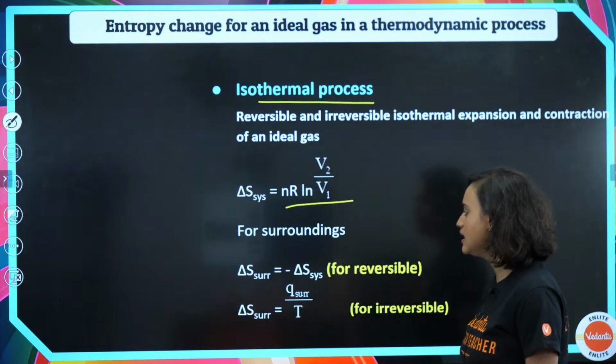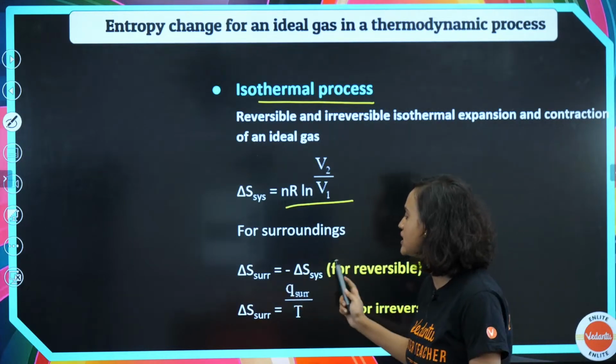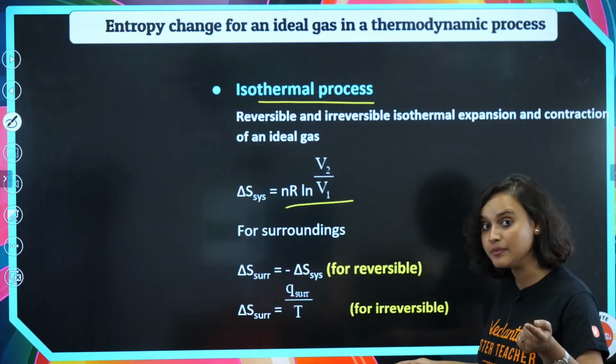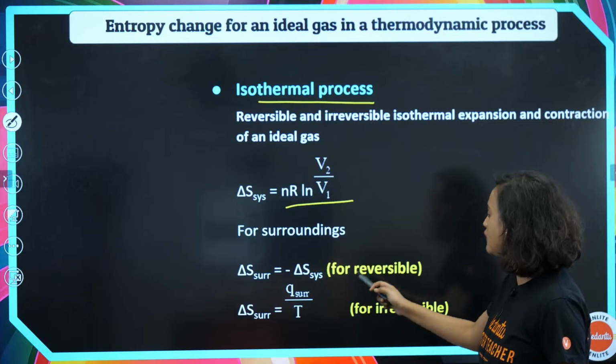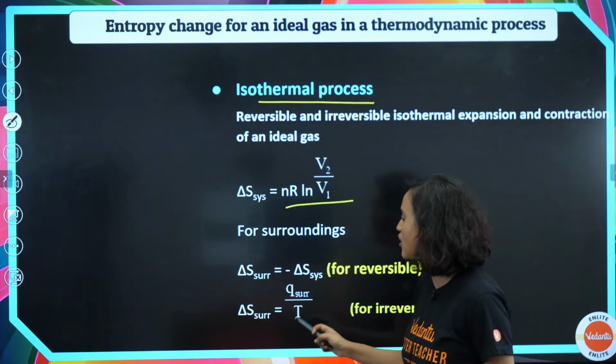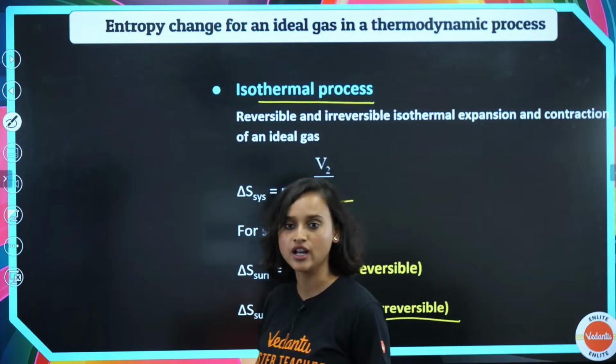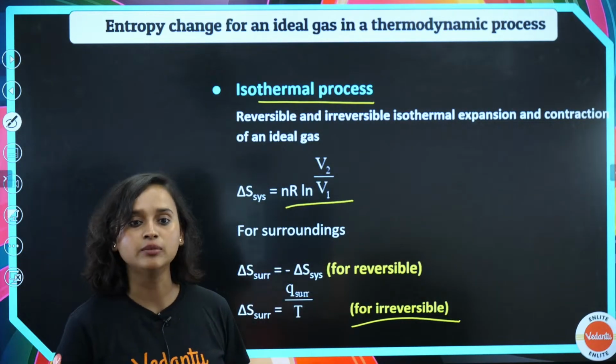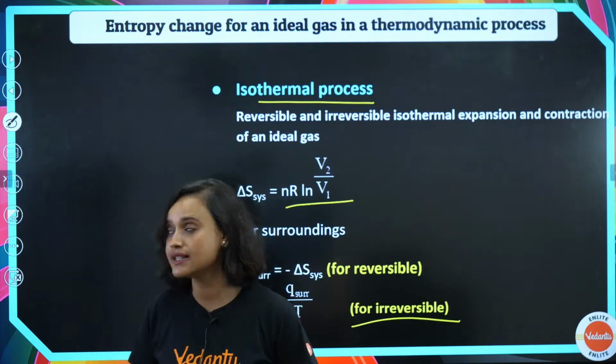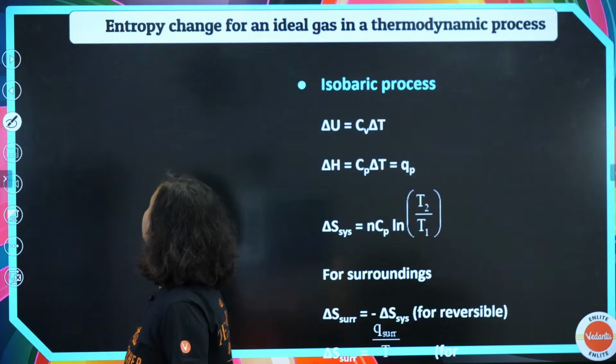Yes, makes sense. And for the surroundings, delta S surrounding is equal to minus delta S system, which we have also figured out for the reversible process. For the irreversible process, delta S surrounding is equal to Q surrounding divided by T. Alright, guys, moving on from here now.